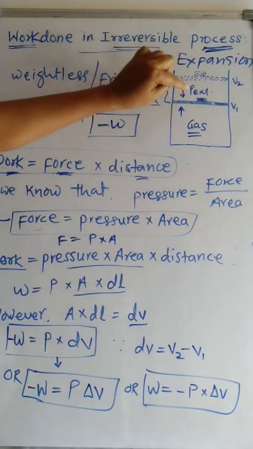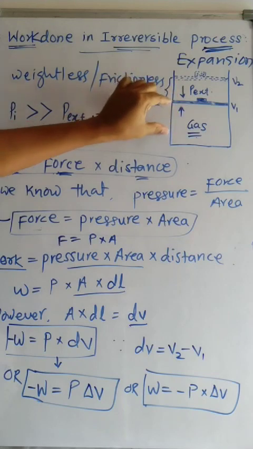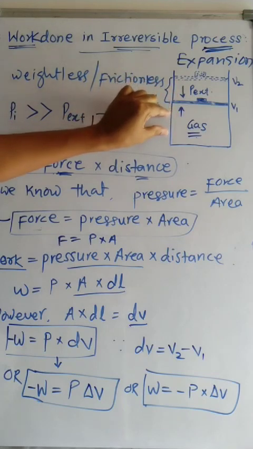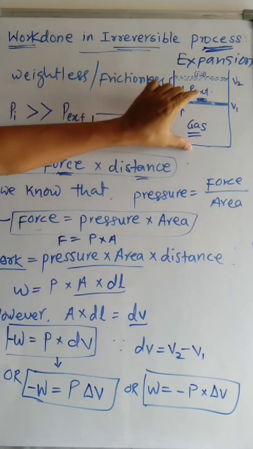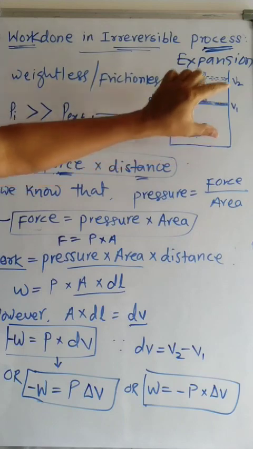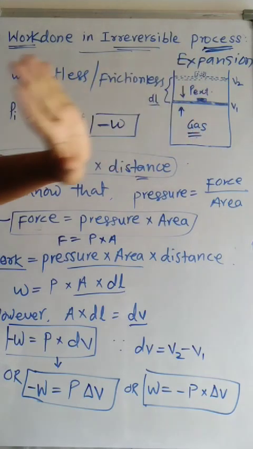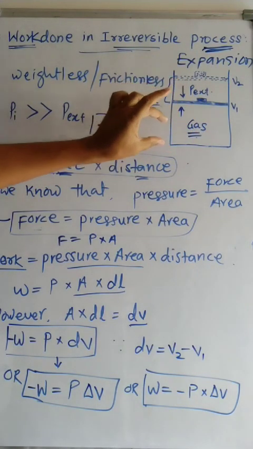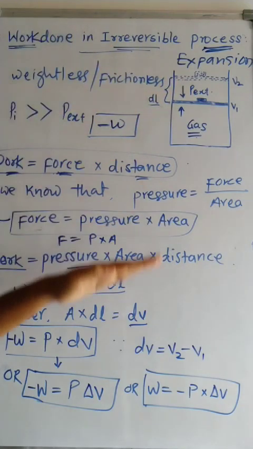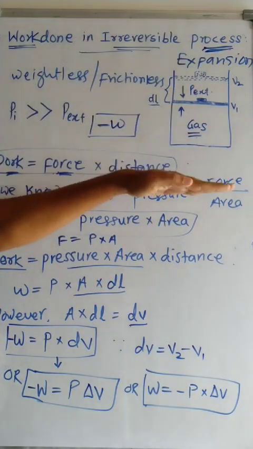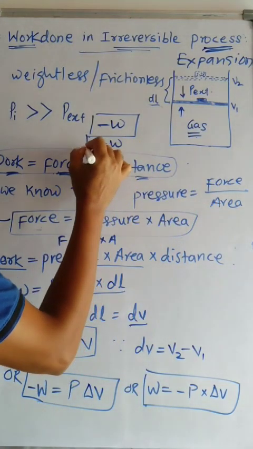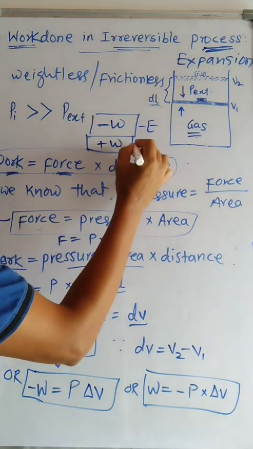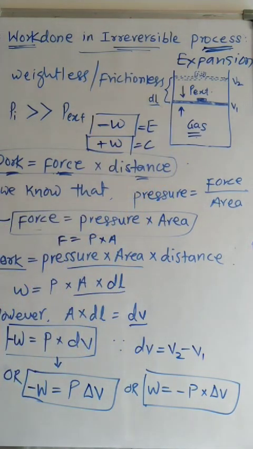During the compression of the gas, suppose the external pressure is much greater than the internal pressure of the gas, then the piston would have moved in the downward direction. Then we can say the gas is compressed and the volume decreased from the initial volume. Therefore, during compression, work is done on the system, and that work is given as positive work. This is the expansion type and this is the compression type of work. Okay, I hope you understood this one.